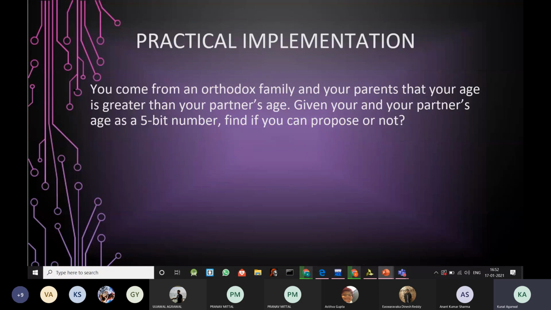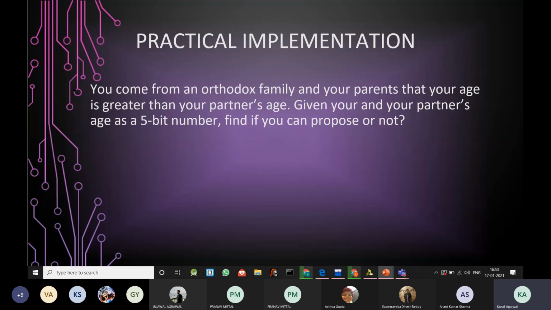Now we will have a practical implementation for the given problem statement, which states that you come from an orthodox family, and your parents believe that your age must be strictly greater than your partner's age. Given your and your partner's age as 5-bit numbers, find out whether you can propose or not.